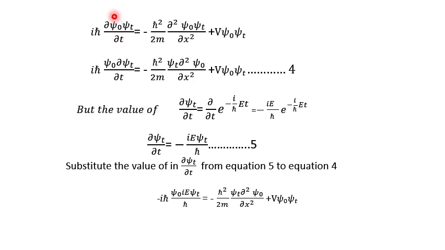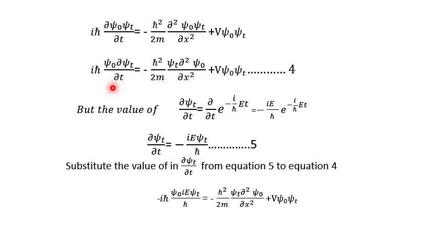Therefore, we take it outside the derivative. Similarly, on the right side psi t is not a function of position, so it is not varying with position, and we take psi t out. So my equation becomes i h cut psi naught del psi t by del t is equal to minus h cut square upon 2m psi t del square psi naught by del x square plus V psi naught psi t.